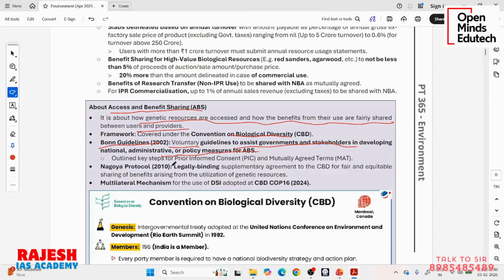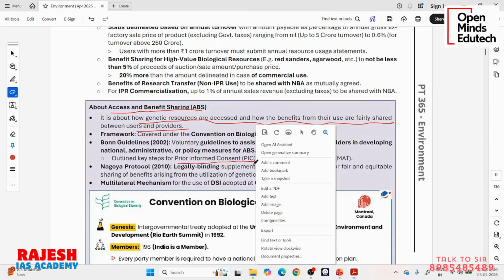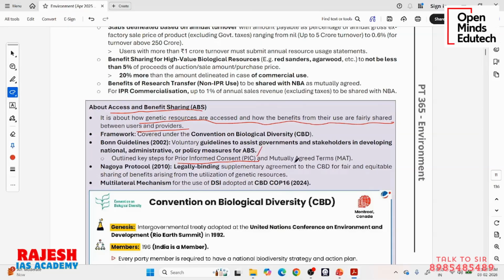Okay, so they have outlined key steps like prior informed consent. What is prior informed consent? That means if a foreign company comes here and takes some knowledge, some property, some biological resource outside of India, they have to take prior informed consent from the proper authority of India or the local community.